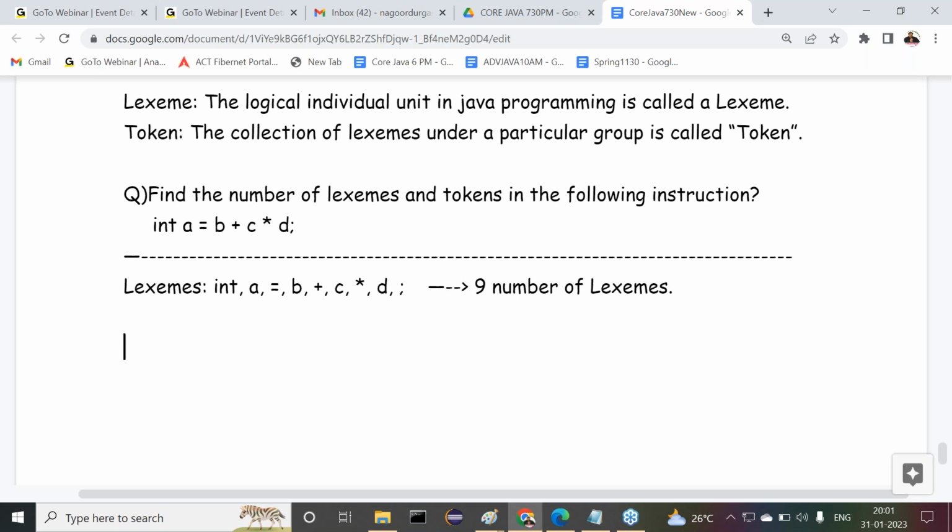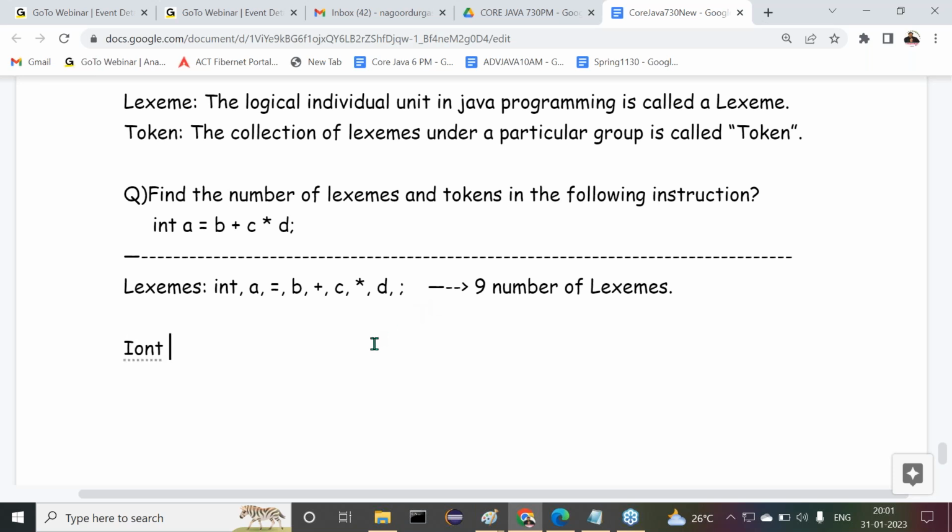Now let's see the number of tokens here. How many groups of lexemes are available? That we have to calculate. Very simple. Nothing is difficult here. Logical individual units are called lexemes, and 9 lexemes are available in this example.